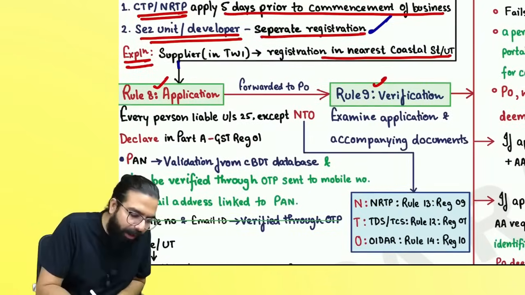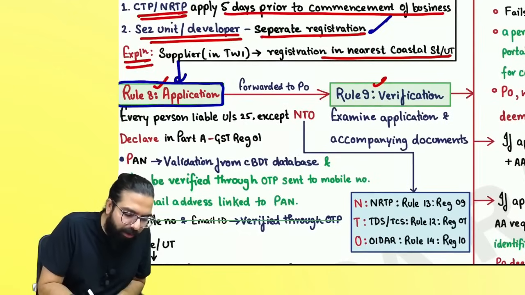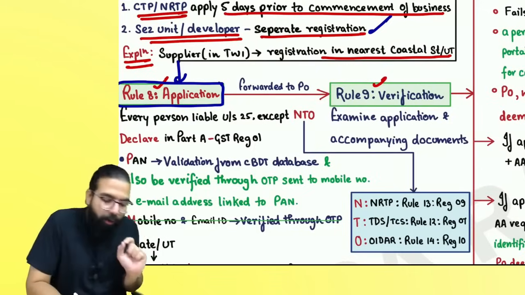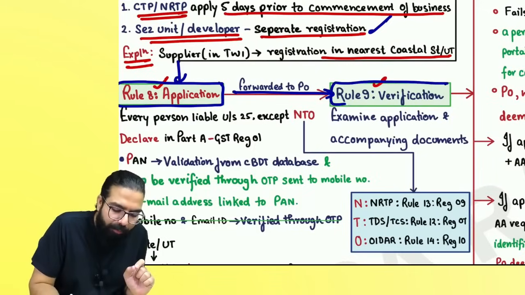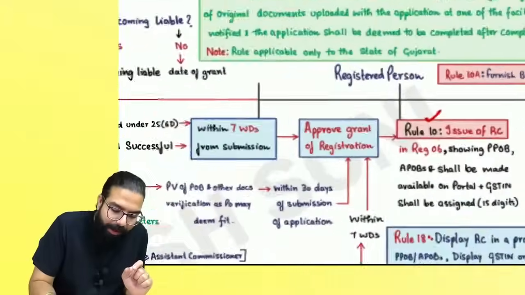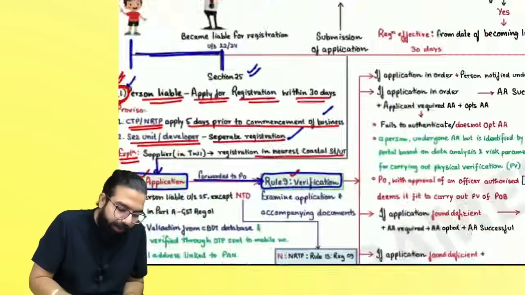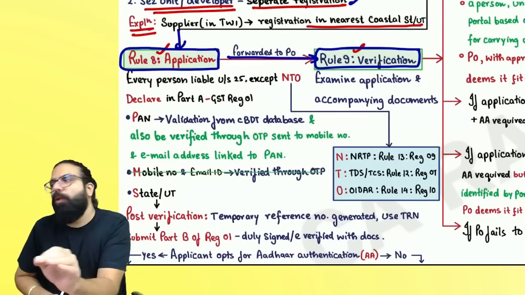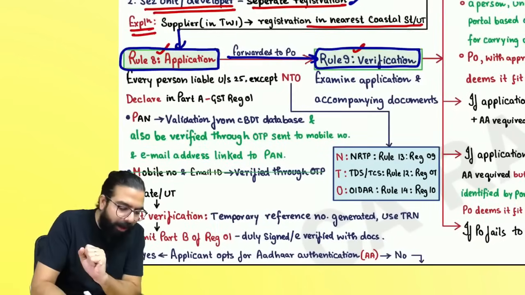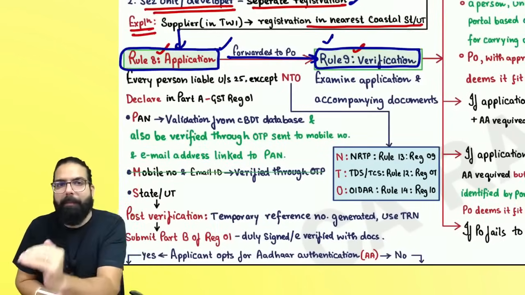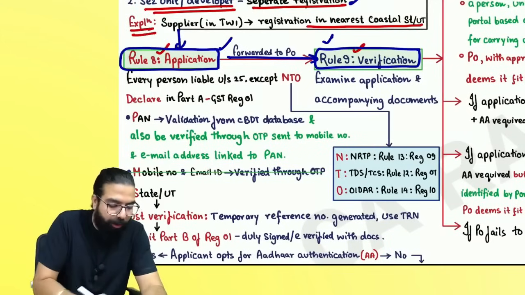Now, when they go ahead and apply, rule number 8 comes, which talks about application. Rule number 9 says your application will be forwarded for verification, and then under rule number 10 your registration certificate will be issued. Everyone over here. Rule number 8, which we talk about. Sir, why did you mark green? Rule number 8 and 9, because it's an amendment. Where is an amendment? I will talk about it.